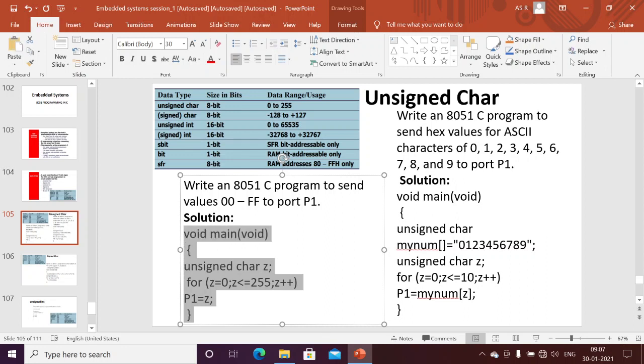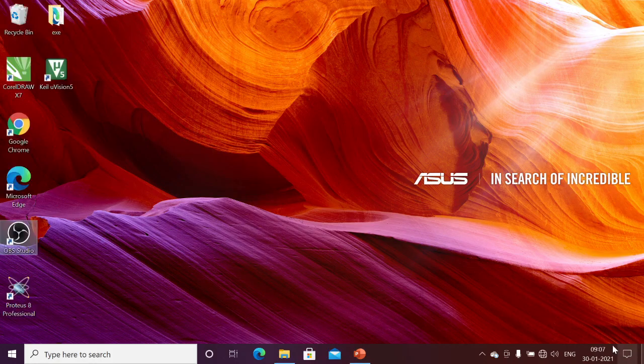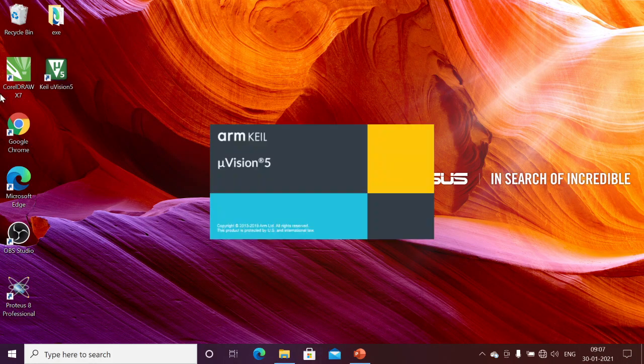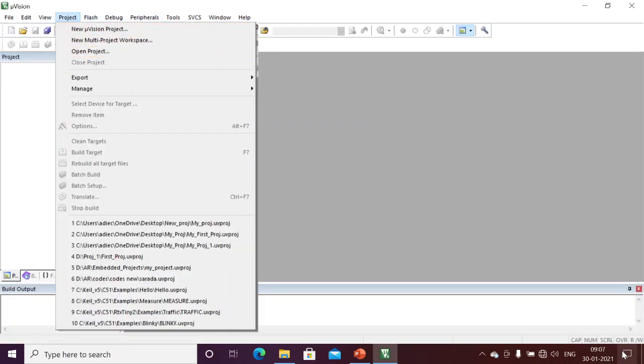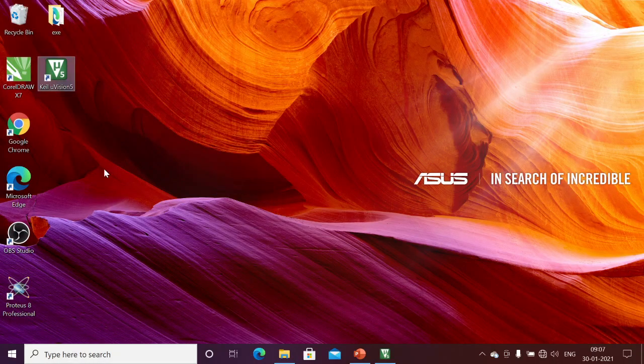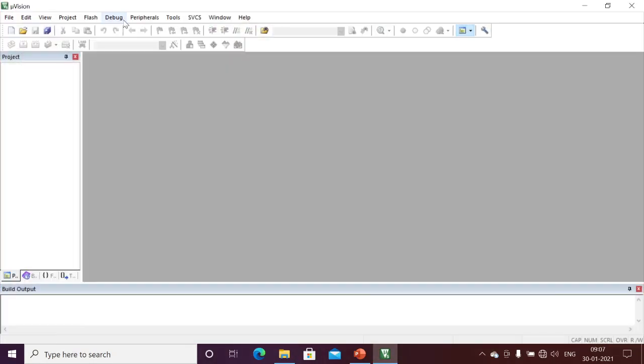If I want to write this program and see the output, I can use the Keil IDE. We can debug and also see the output. I am planning to create a new project here on my desktop.